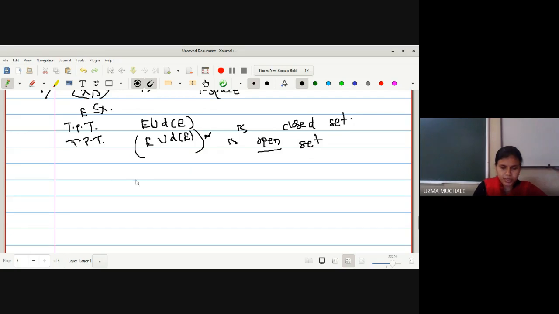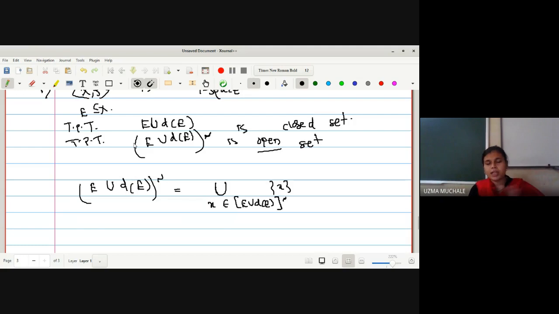If I want to prove this to be an open set, let us take the help of the following. As we don't know what X is, what E is, what the derived set of E is, we don't know anything, so we can write the complement of E union derived set of E as a union of all the singletons X such that X belongs to the complement of E union derived set of E. Is it okay?